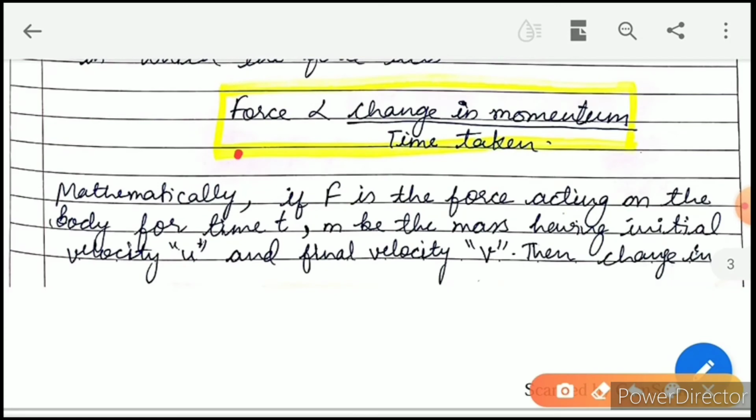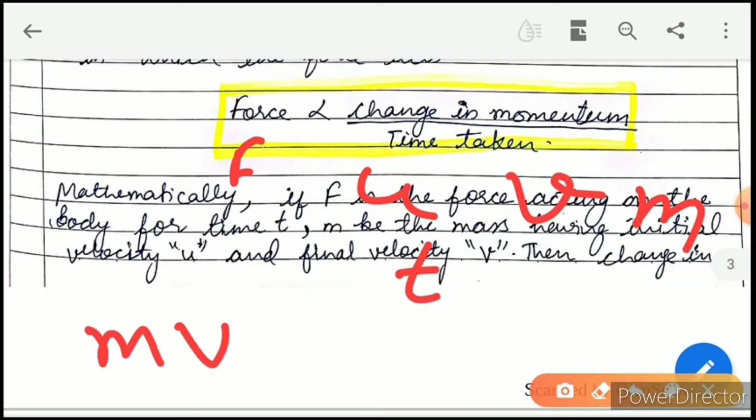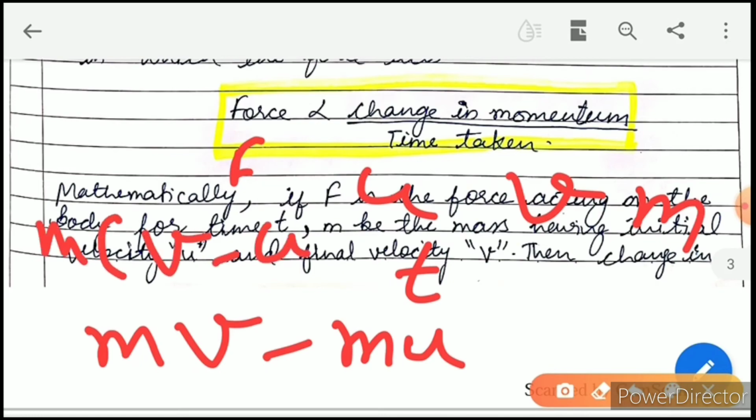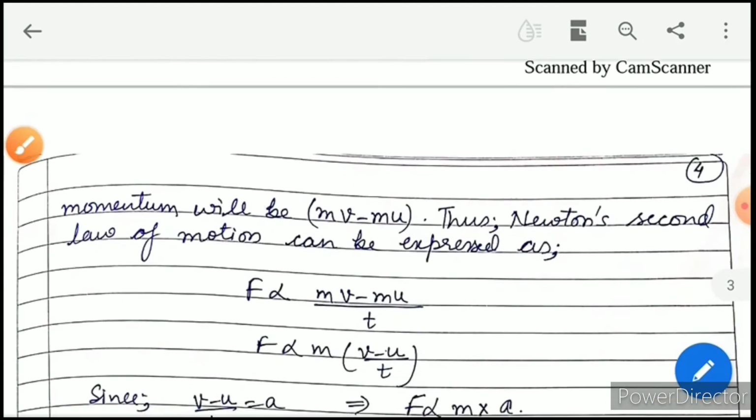If F is the force acting, u is the initial velocity, v is the final velocity, m is the mass, t is the time taken, then the change in momentum will be mv minus mu, that is m into (v minus u).